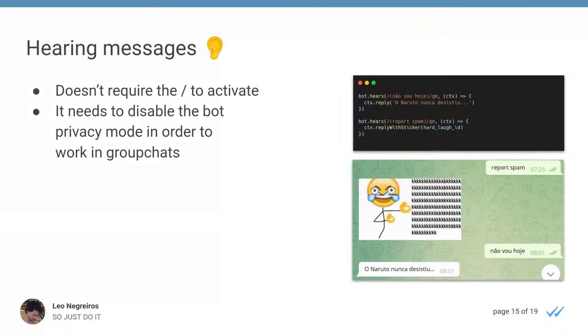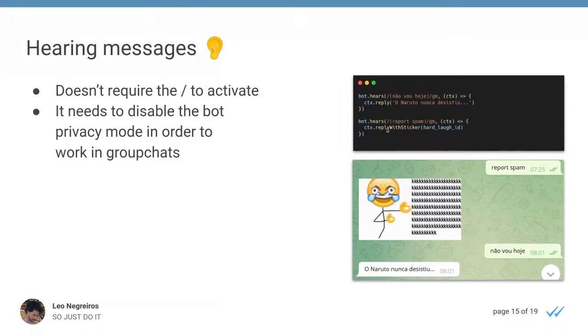But if I were to use another person's bot, I would be worried about it, because that's my privacy going away. But anyways, I have here the example bot.hears. This means I'm not going today to the gym in Portuguese. And he responds with Naruto never gave up, because that's to stop people from not going to the gym. Because when you're not going and you remember that Naruto never gave up, you'll be like, well, man, I can do it. I will defeat my enemies, and I will defeat my laziness to go to the gym.